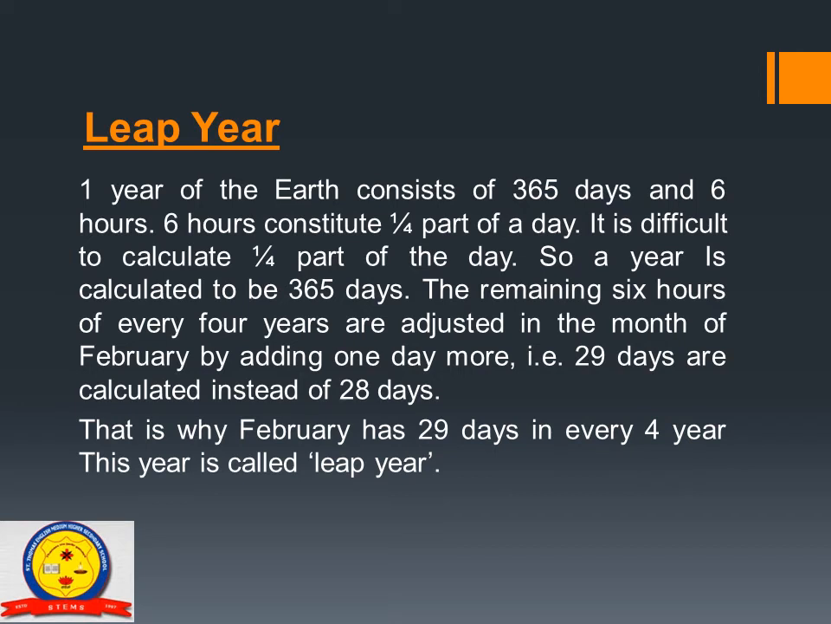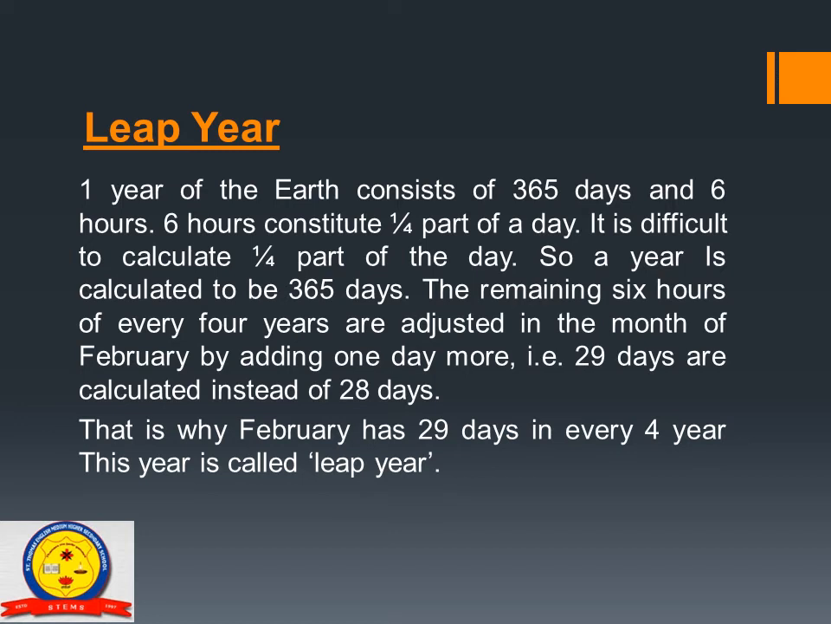Here we will discuss about leap year. Although you know leap year, what is leap year? 1 year of the earth consists of 365 days and 6 hours. 6 hours constitute 1/4 part of a day. It is difficult to calculate 1/4 part of a day. So, a year is calculated to be of 365 days.